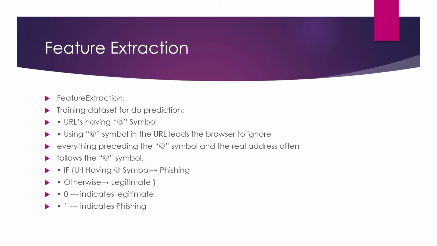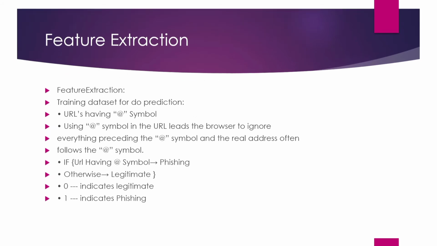I got an accurate prediction, so I trained my data sets by putting in some criteria, like URLs having an @ symbol, and the slash being a redirect directory, and the real address being a little bit changed in a phishing address. I indicated some criteria, which I mentioned in our PPT. You have to see that 0 indicates legitimate, 1 indicates phishing.